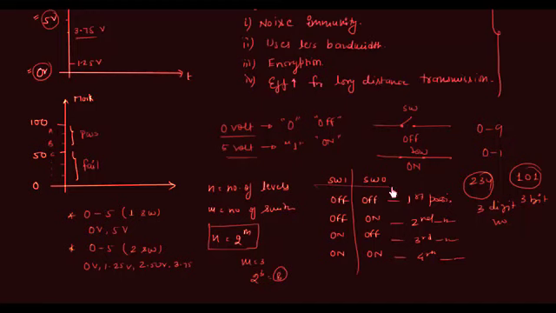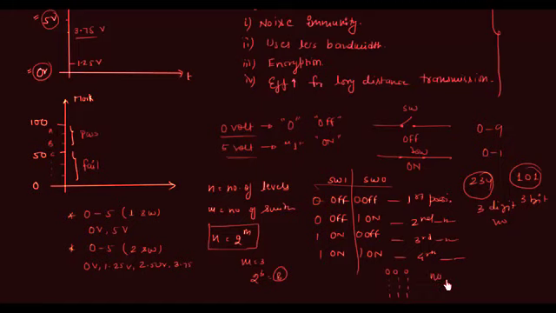This table right here can also be written as 0. This off can be written as 0. On can be written as 1. So we have 0, 0; 0, 1; 1, 0; 1, 1. So with 2-bit numbers, we can have 4 possibilities. You can see 0, 0, 0, 1, 1, 0, 1, 1. In the same way, if I increase the number of bits, let's say 3, 0, 0, 0, all the way to 1, 1, 1, we will have 8 possibilities.